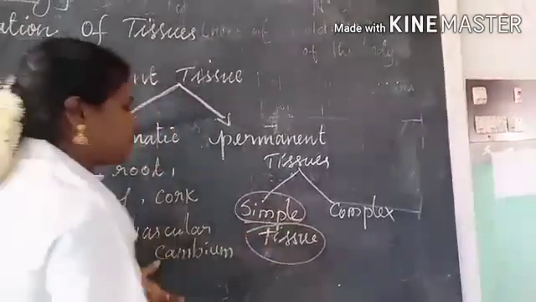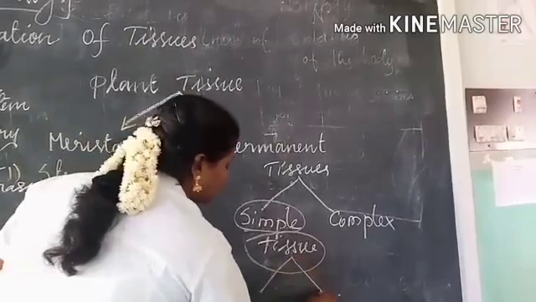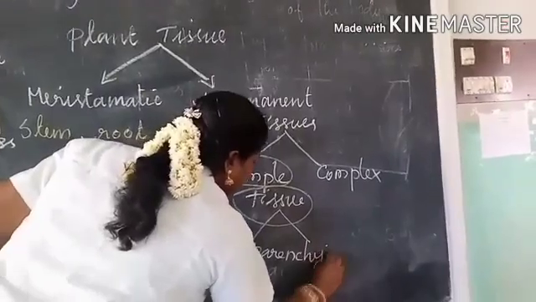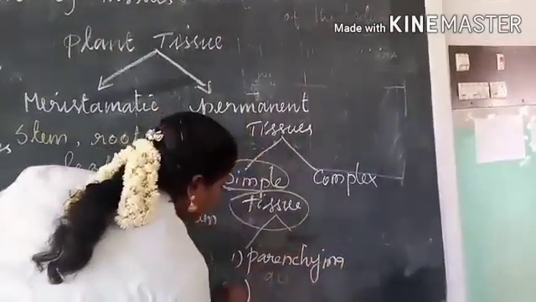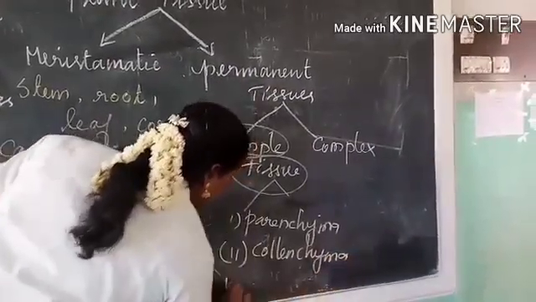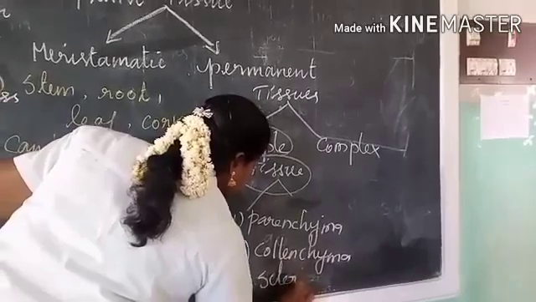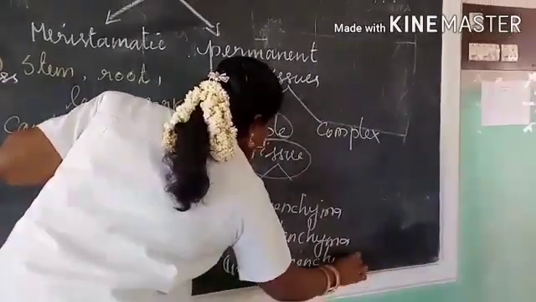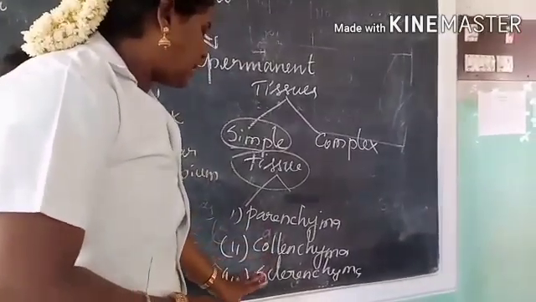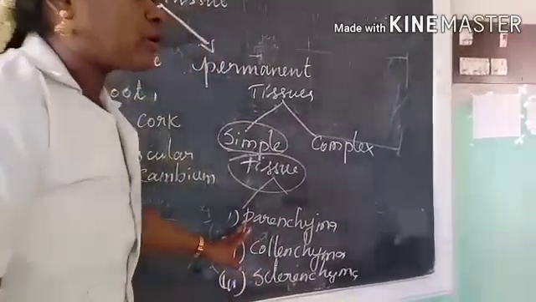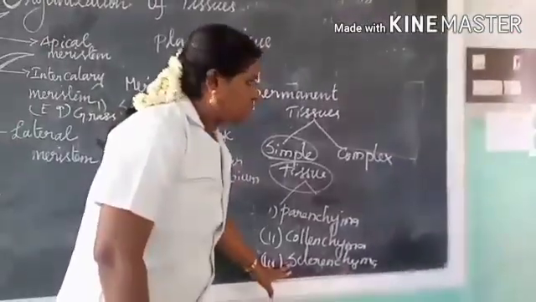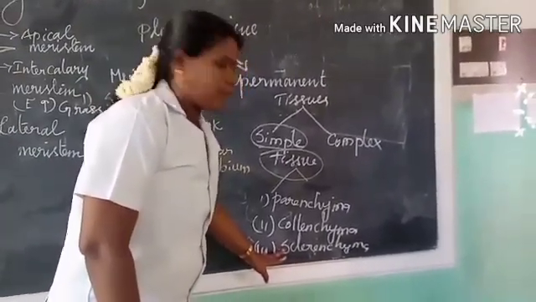Simple tissue is basically classified into three types: parenchyma, collenchyma, and sclerenchyma. Here, parenchyma is always living cells, collenchyma is always living cells, and sclerenchyma is dead tissue.